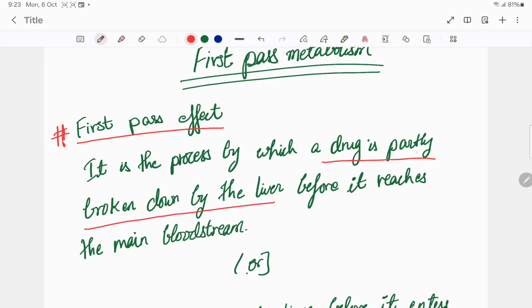Here, broken down can also be taken as metabolized. So the drug is partly metabolized by the liver before it reaches the main blood stream. This is the definition.